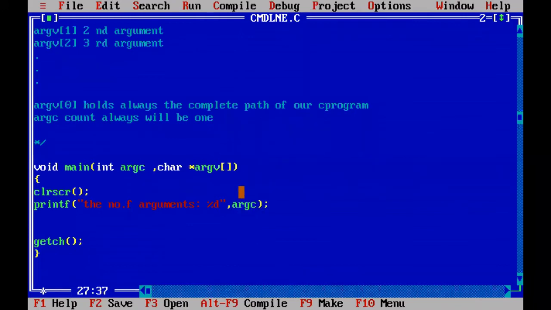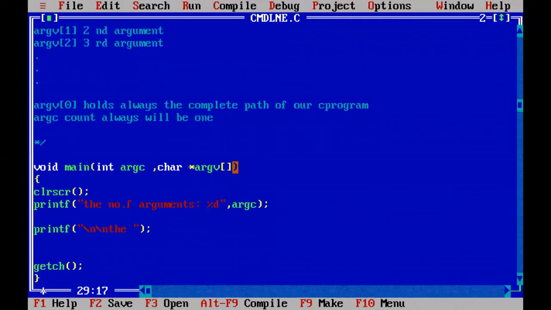So argc will give you how many arguments are passed to the C program, and the arguments passed will be held by argv. So now I am printing arguments, 2 new lines.